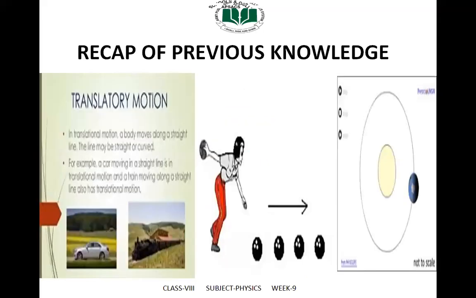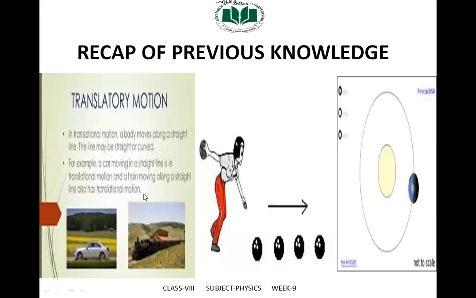First of all, we will discuss our previous topic, translatory motion. In translatory motion, a body moves along a straight line. The line may be straight or curved. For example, a car moving in a straight line is in translational motion, and a train moving along a straight line also has translational motion.